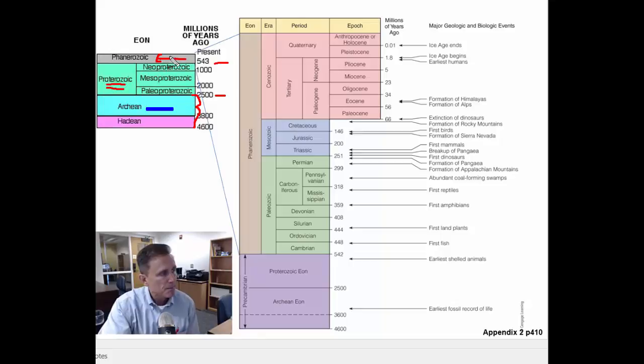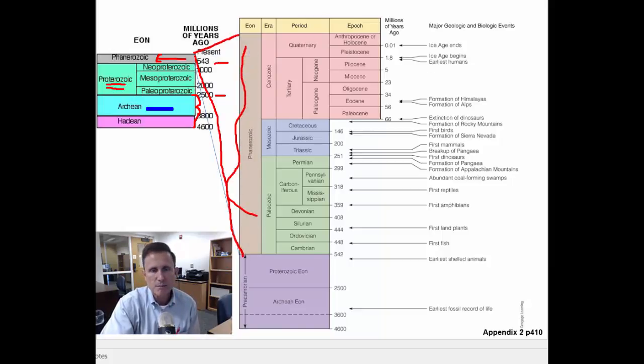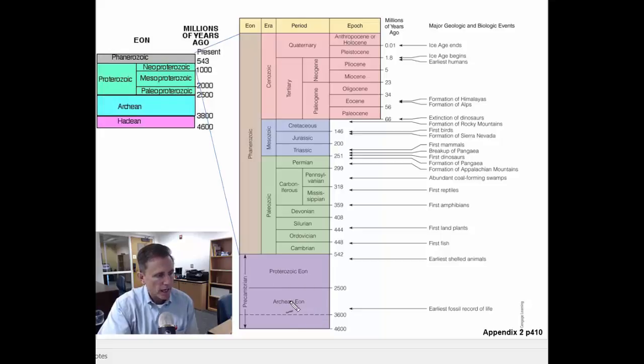Now, if we take the Phanerozoic, and I can expand it out from here all the way down to here on this illustration on the left, this is all the Phanerozoic eon. And then prior to the Phanerozoic, again, we have the Proterozoic and the Archean. In the Proterozoic and the Archean, the only thing significant that we see in geologic time is that the very first earliest fossils came sometime early on in the Archean. And then there's a slight change in the way the atmosphere looked at about 2,500 million years ago with the beginning of the rise of oxygen. And that whole eon is the Proterozoic.